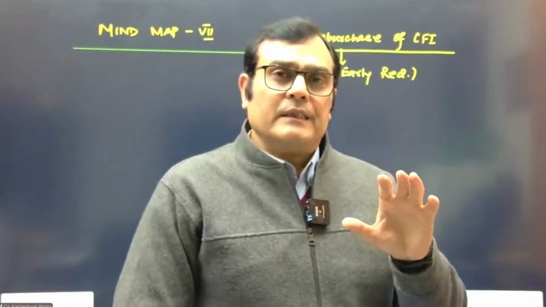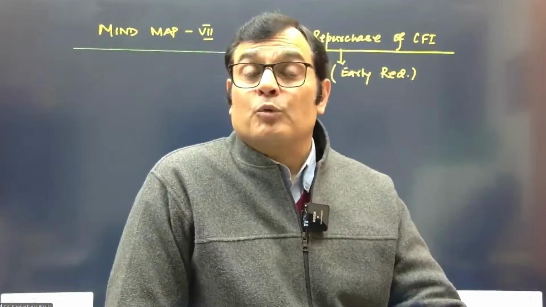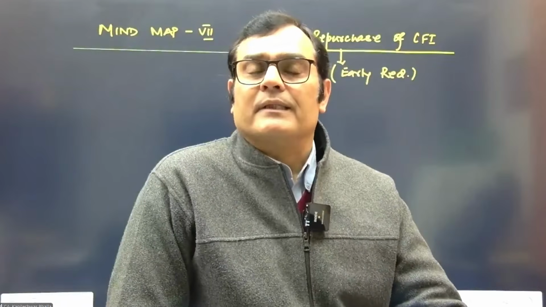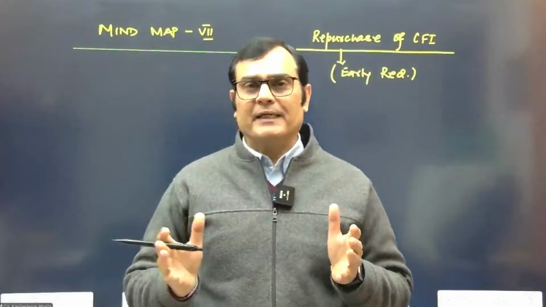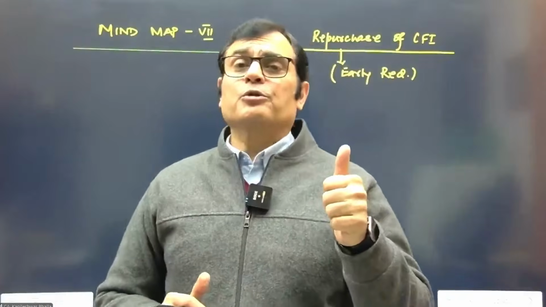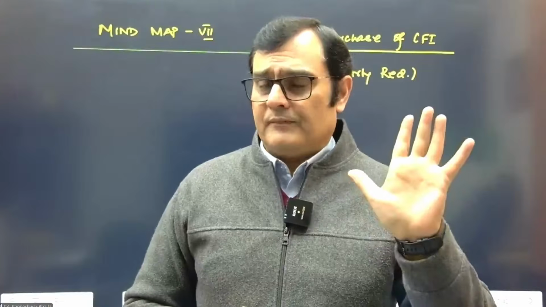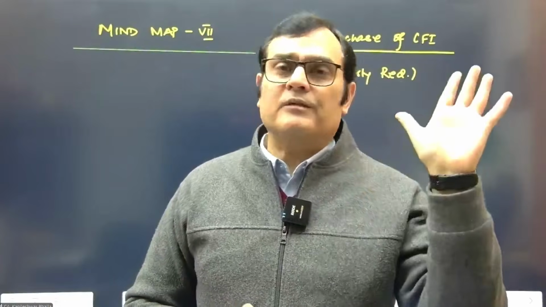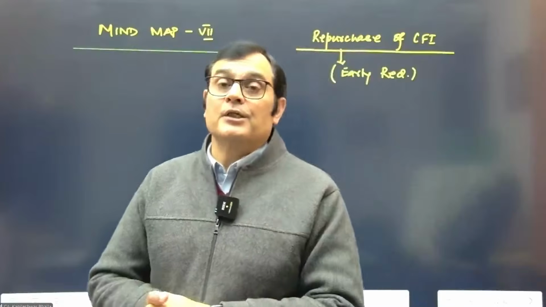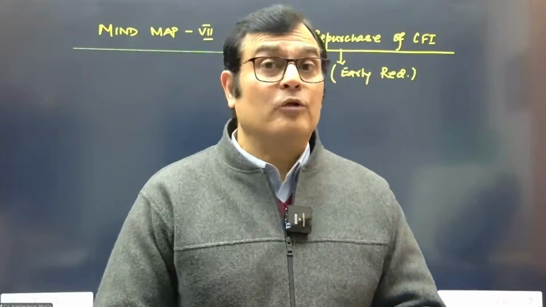So what happens? The issuer approaches the holder before the maturity of the CFI and tells them that I want to repurchase the instrument. So what do you need to do? Let's map the mind. First, you're going to do the split accounting as usual. Till the date of early conversion, you make your ledger accounts after the split accounting. And then you need to consider the repurchase price and do the split accounting all over again.